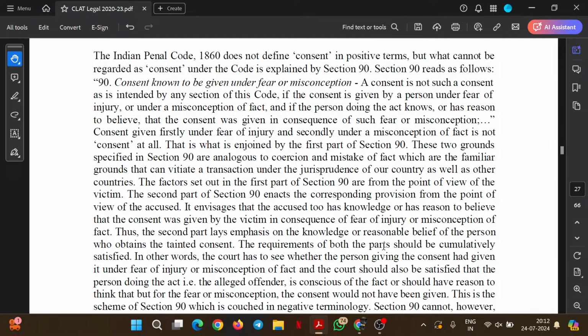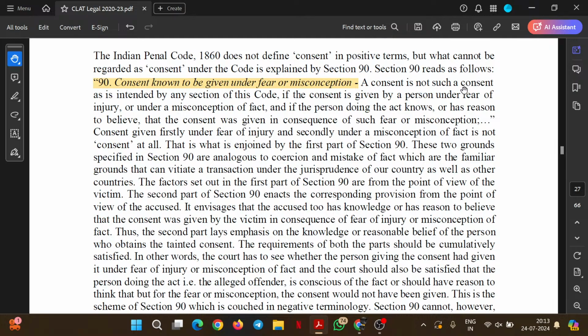So, this is the second passage that we'll be discussing today. The Indian Penal Code 1860 does not define consent in positive terms. But what cannot be regarded as consent under the code is explained by section 90. Section 90 reads as follows: consent known to be given under fear or misconception. So, they are here talking about a section of the IPC.